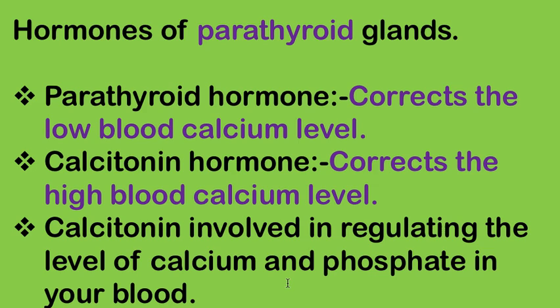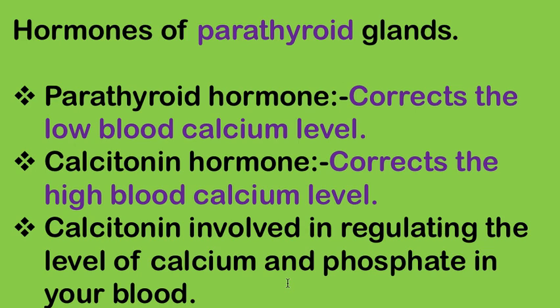These are the hormones secreted by the parathyroid gland. The first is parathyroid hormone, which corrects a low blood calcium level, and the next is the calcitonin hormone, which corrects a high blood calcium level. This is the most important key point, so please remember it.